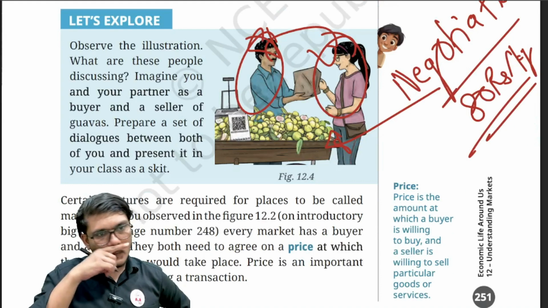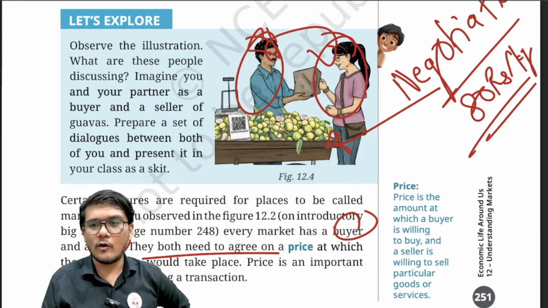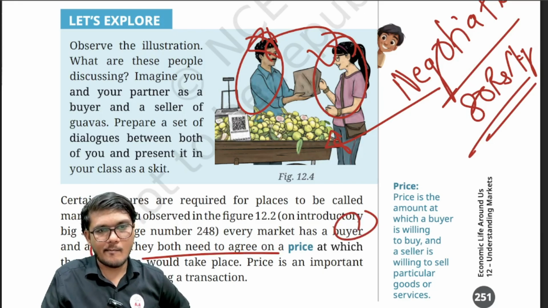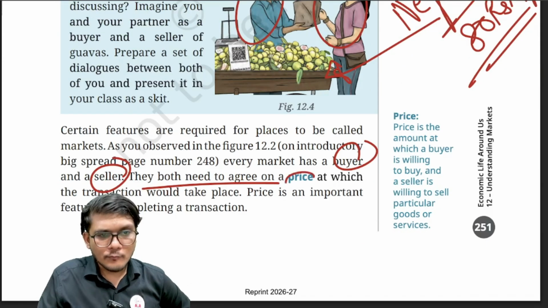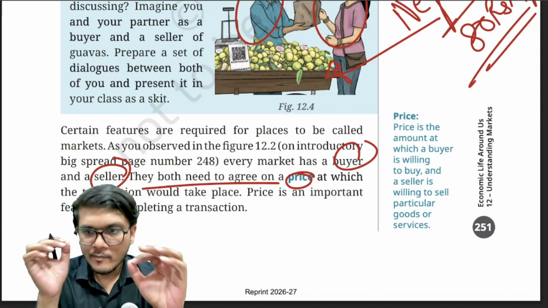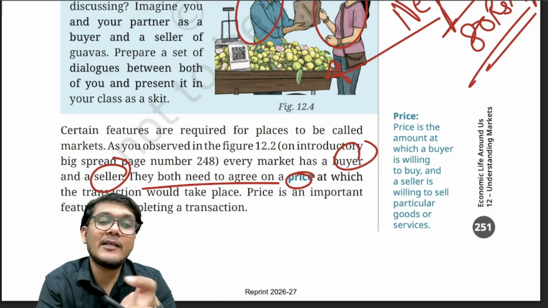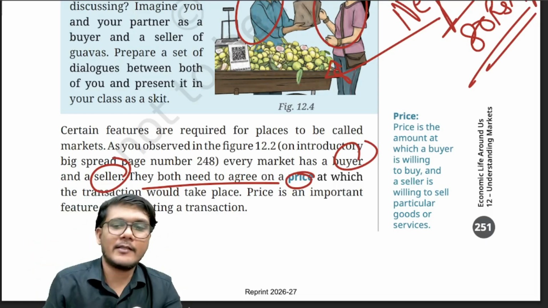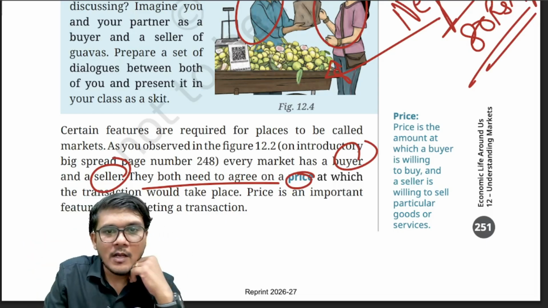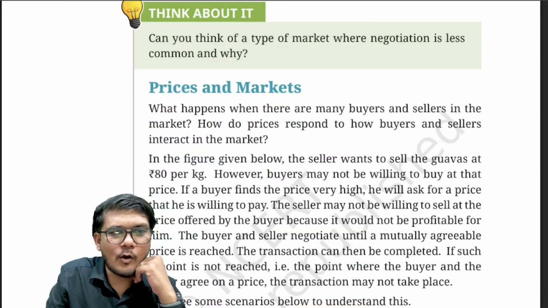Now, every market has a buyer and a seller. They both need to agree on a particular price, right? So, what is the price? Price is the amount of money that a buyer has agreed to buy a particular commodity at, and the seller has agreed to sell the particular commodity at. That is what price is. Now, let us look at prices and the market. Let's see how it works.